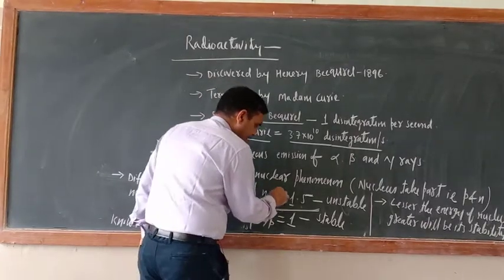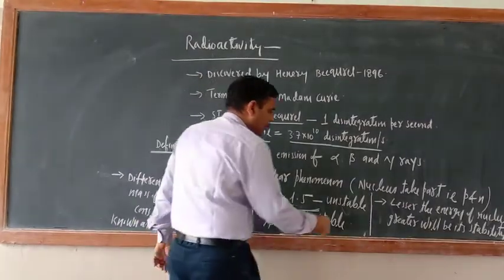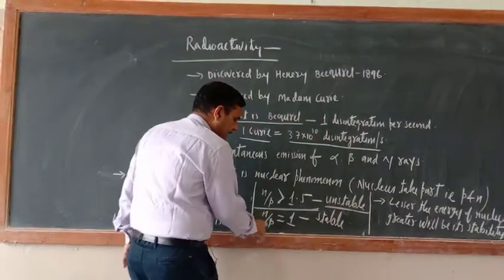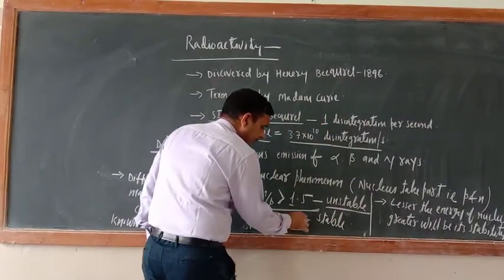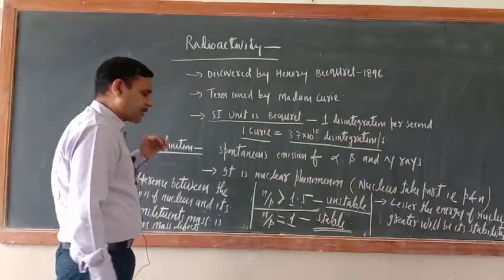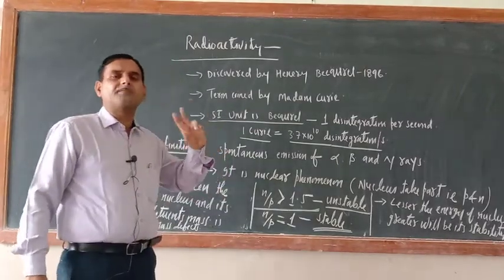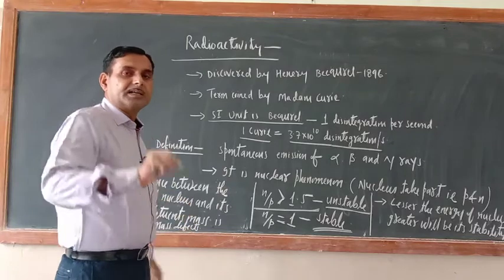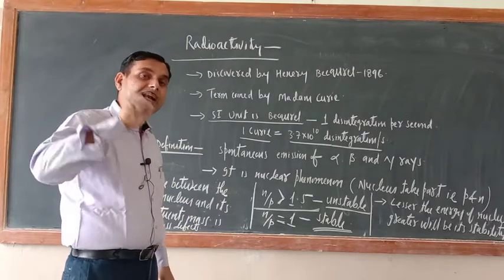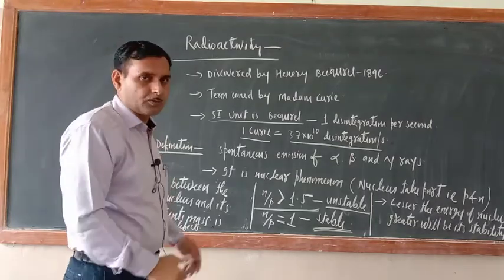If the N/P ratio is greater than 1.5, it is known as an unstable atom or unstable nucleus. If the N/P ratio is exactly 1, it is stable. There is one more criterion, mass defect. What is the meaning of mass defect? The difference in the mass of the nucleus and its constituents. What are the constituents? Proton and neutron only.